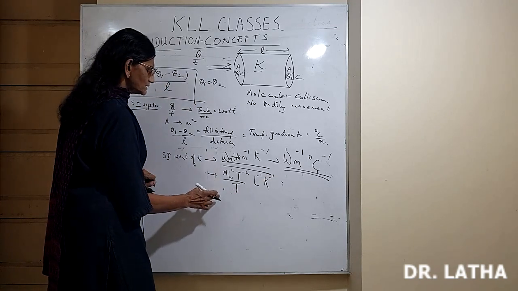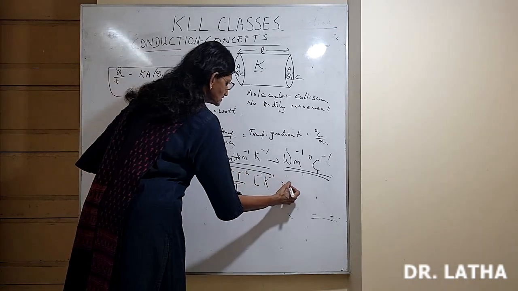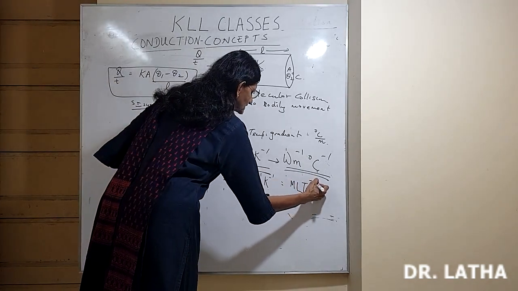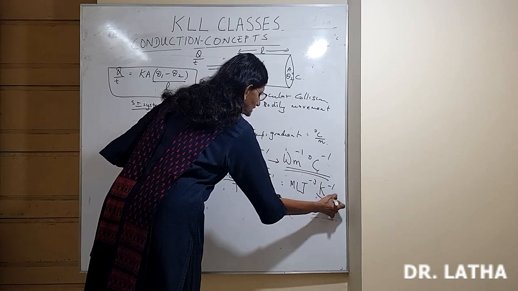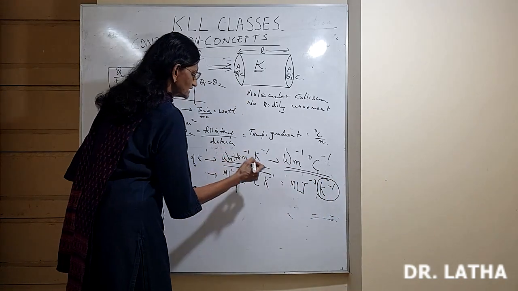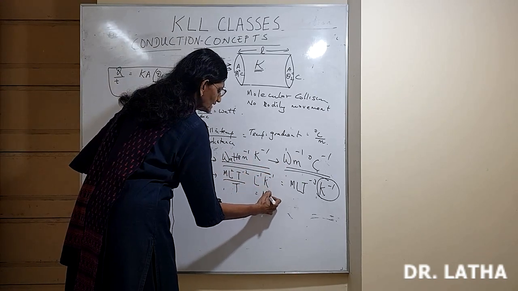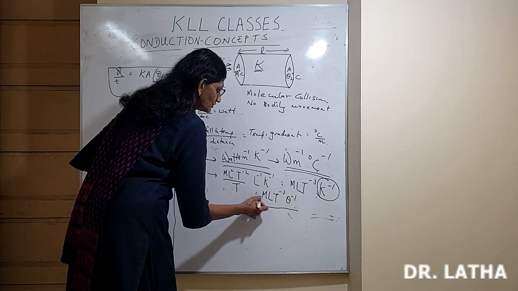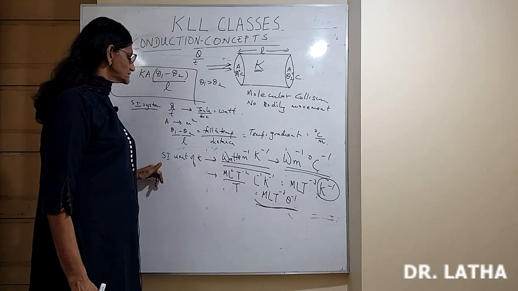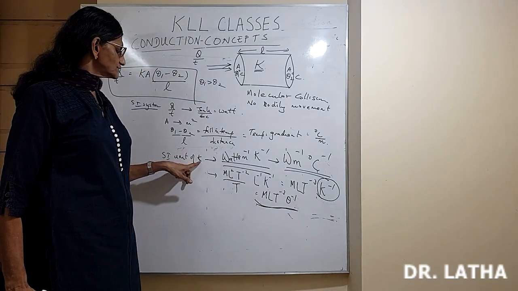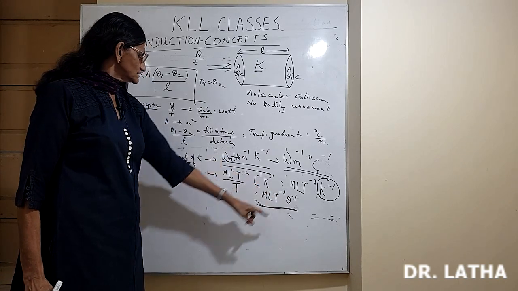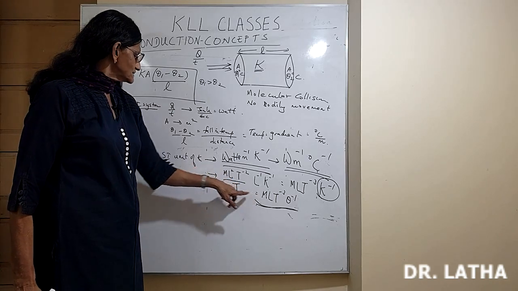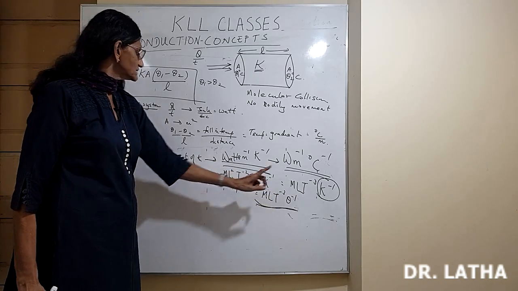So that works out to be what? L raised to 2, L raised to minus 1, so M, L, then T goes up, T raised to minus 3, K raised to minus 1. Now in case there is confusion between temperature K and thermal conductivity K, you can write it as M L T raised to minus 3, theta raised to minus 1. For the dimensional formula of temperature, you can use either K or theta. Here, because thermal conductivity is denoted by K, I am using theta for temperature. So the dimensional formula for thermal conductivity is M L T raised to minus 3 and theta raised to minus 1.